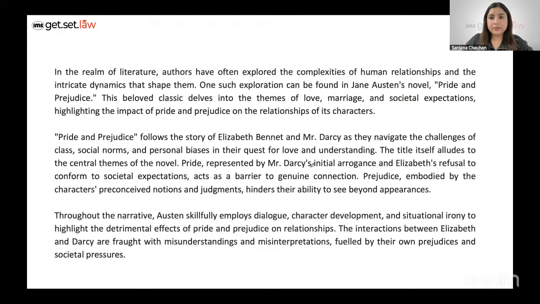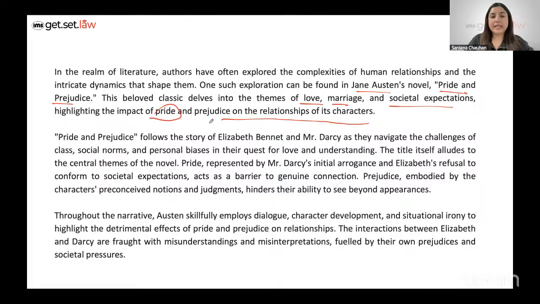Here we have the first passage. Now, this passage focuses on literature, and literature based passages reigned supreme in CLAT 2025. This is essentially an analysis of the work by Jane Austen and a very popular novel of hers, which is called Pride and Prejudice, right? Now the passage looks at the themes that the novel is about, right? Themes of love, marriage, and societal expectations are explored in the novel, which also underscores the impact of pride and prejudice, like literally these two words, on the relationship of